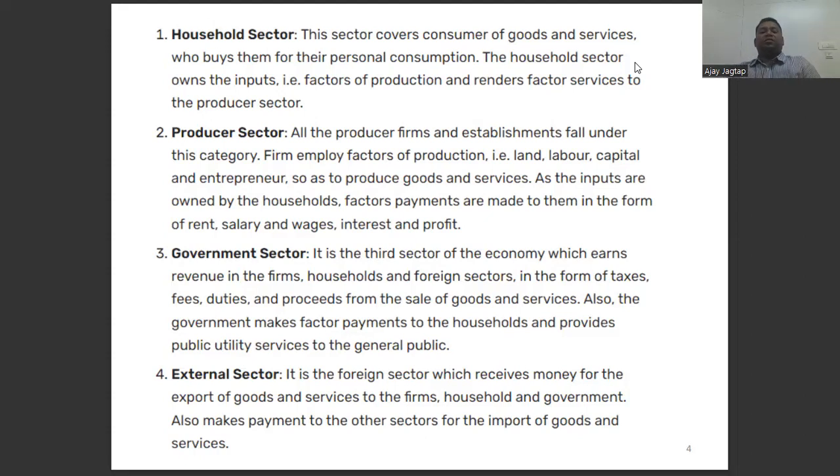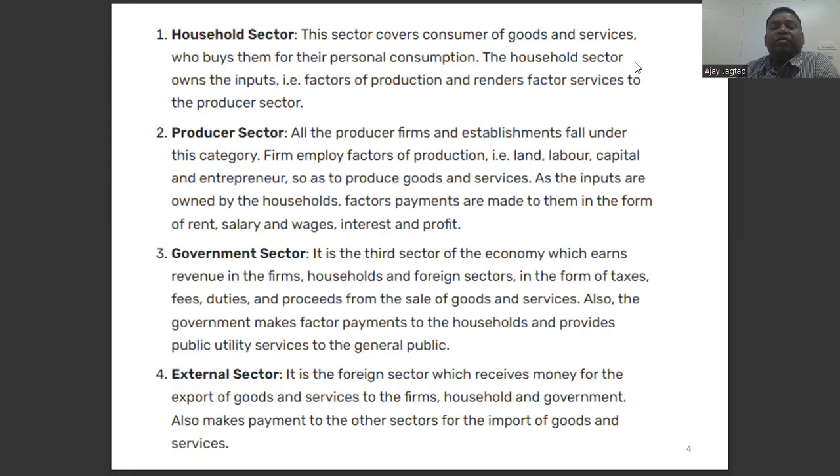Government sector. This sector of the economy earns revenue from households and foreign sectors in the form of taxation, fees, duties, and sales, goods and services tax.